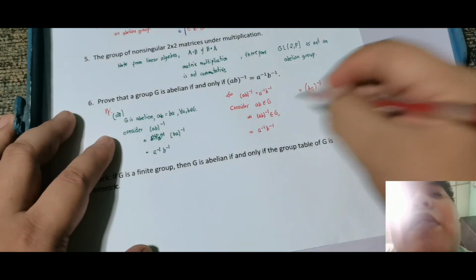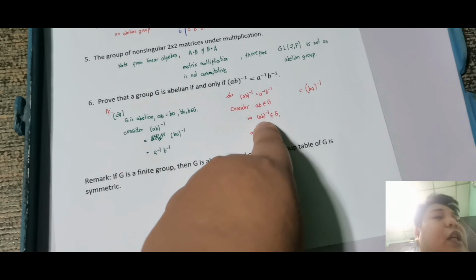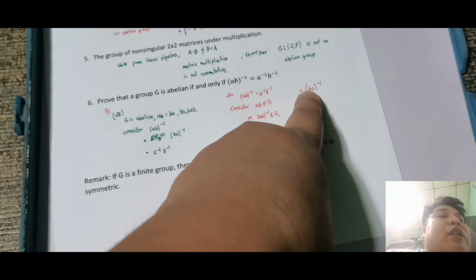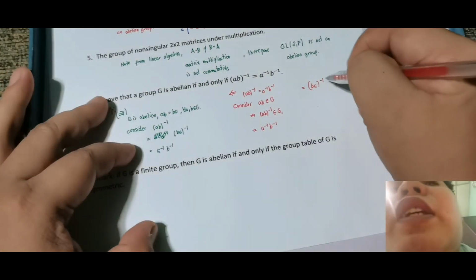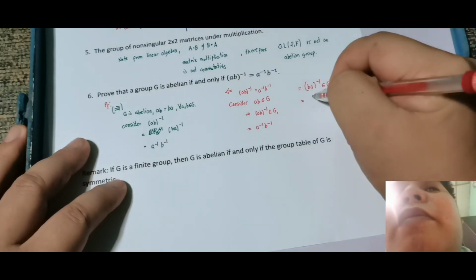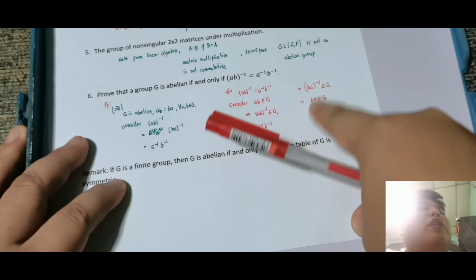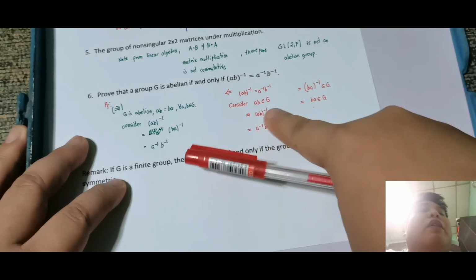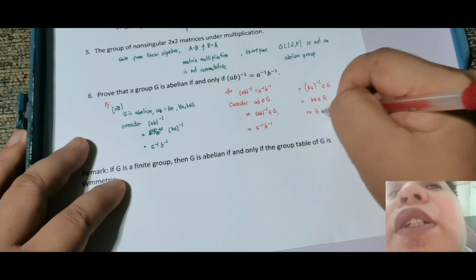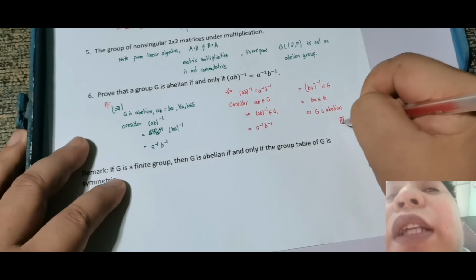Okay, and also, we all know na saan galing to. Yung BA inverse, galing kay A inverse B inverse, which is galing kay AB inverse element of G, which is galing kay AB. Meaning, nagmanipulate lang tayo, element pa rin siya ni G. Since element siya din ng G, therefore, by definition of inverse itself, yung BA is an element of G, kasi kung andyan yung inverse, nandyan yung mismong element, which is BA. Therefore, AB is equal to BA. So, G is abelian. Okay, therefore, this is done.